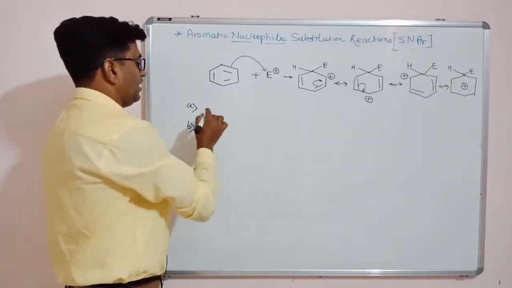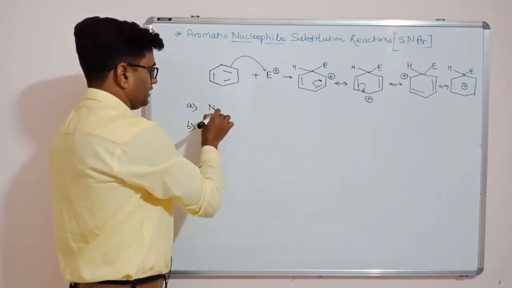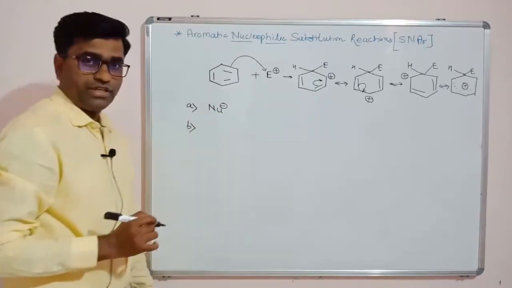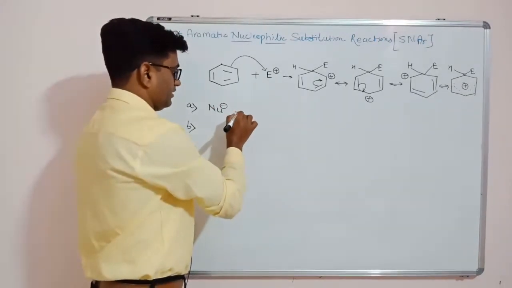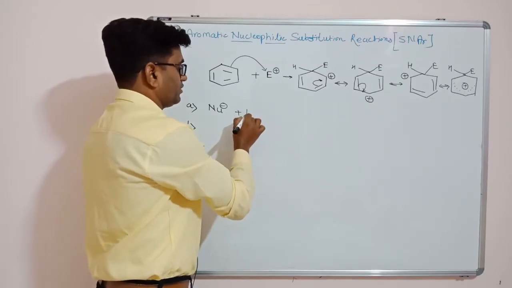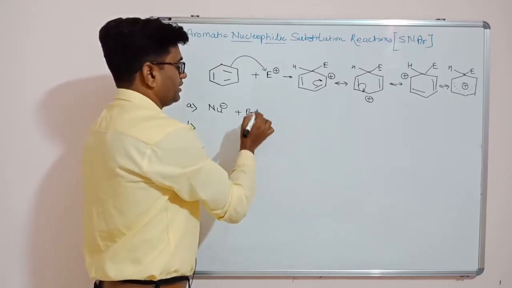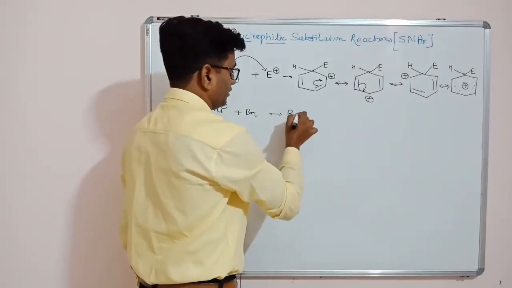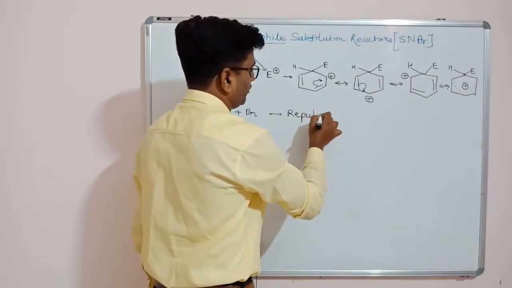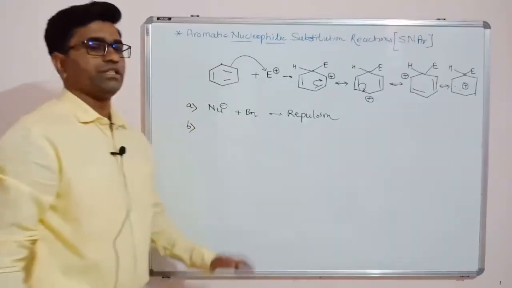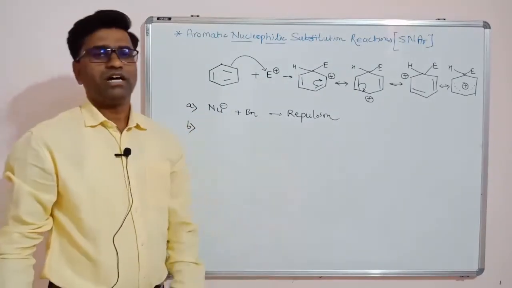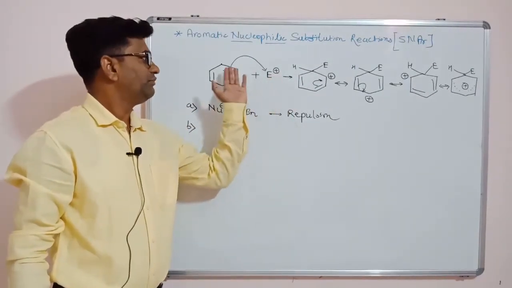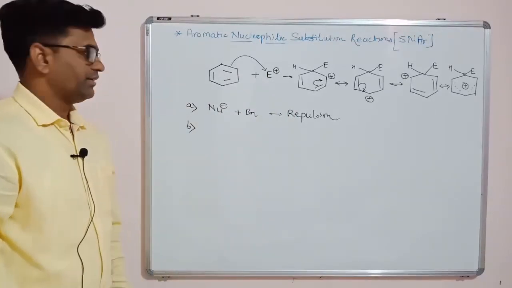The first one is that our nucleophile is electron rich, and benzene is also electron rich, so there will be electronic repulsion. Benzene repels our nucleophile, so attack of the nucleophile on the benzene ring is not possible.